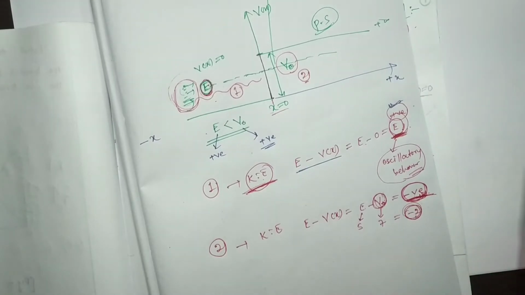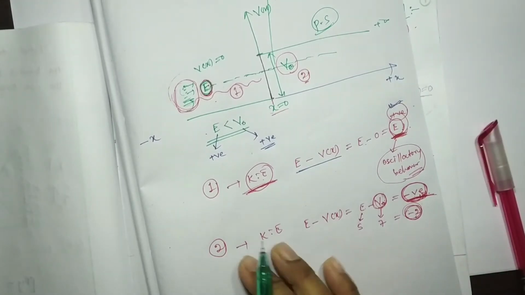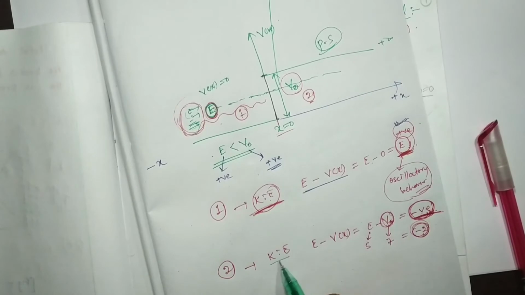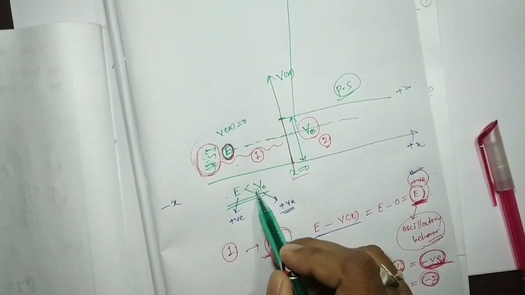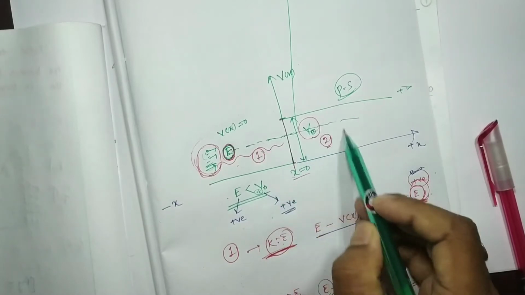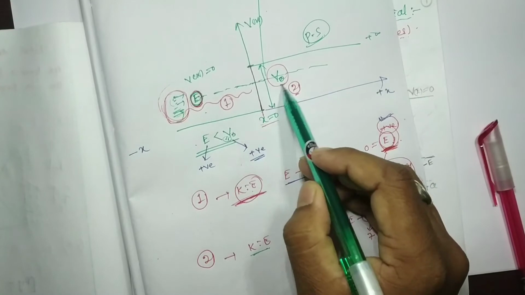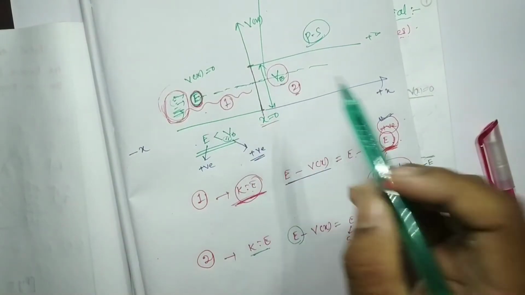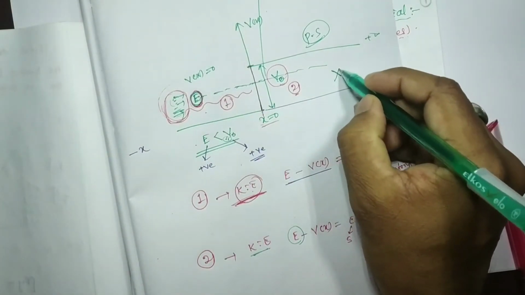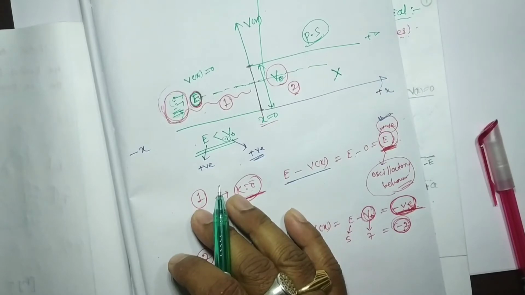So can we expect that a particle whose total energy is less than V0 can enter this region, because here V0 is greater than E? Classically it is not acceptable, right?